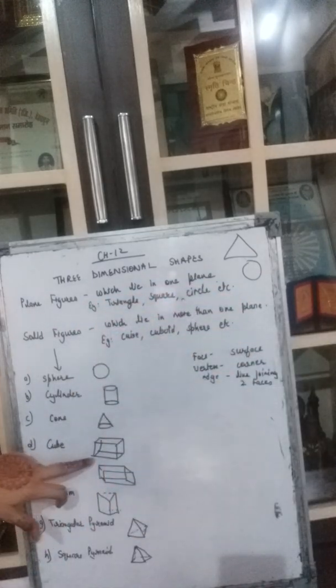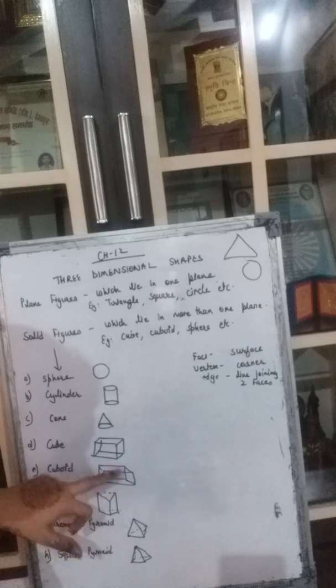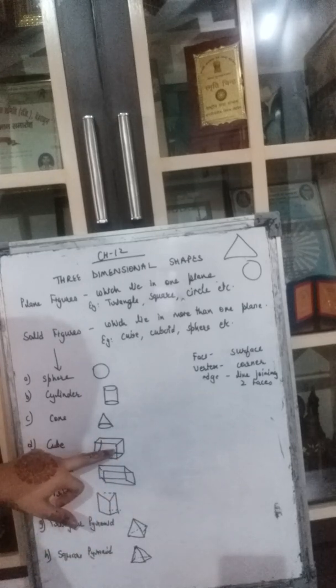Then we have a cube. What is a cube? Cube is again same as cuboid only, but here each face, the surface is called a face.